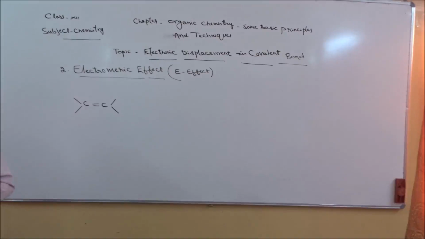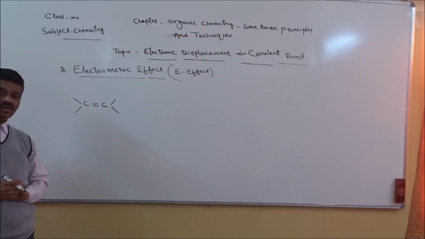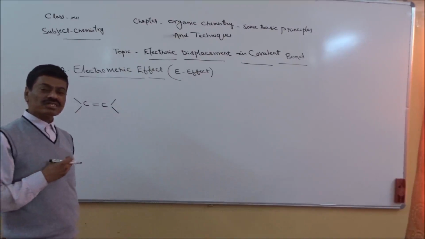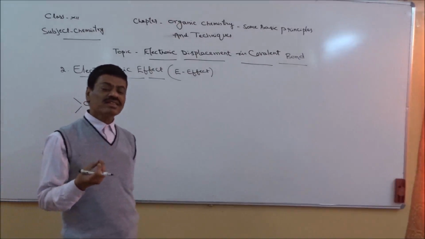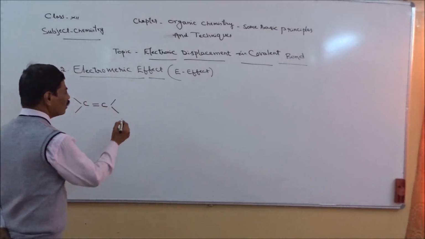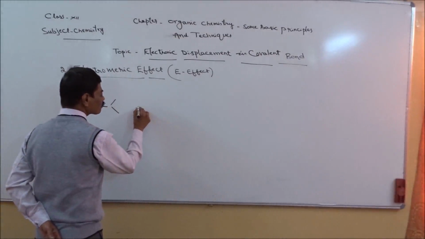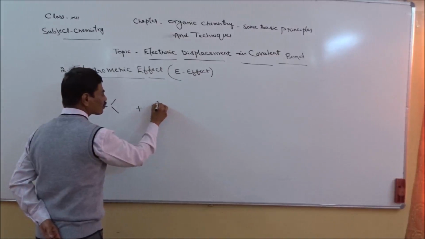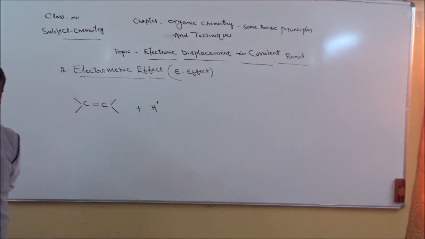unsaturated compound, right? But the thing is, according to this phenomenon, there must be two bonds between two carbon atoms. We have now an attacking reagent that may have positive charge or negative charge, means in the form of an ion it can be shown. Imagine it is possessing positive charge like this, right?